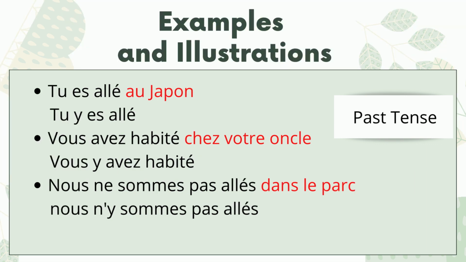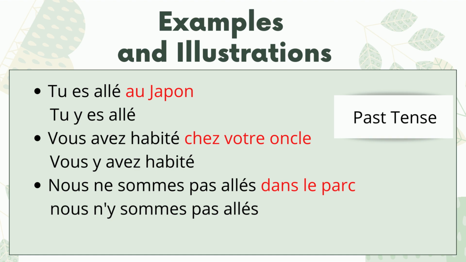In this slide, you will see we place pronoun y before the conjugated verb or the auxiliary verb, not before the past participle. In past tense examples like the passé composé, wherever we are using the auxiliary verb avoir or être plus a past participle, we have to place pronoun y, COD and COI before the auxiliary verb avoir or être.